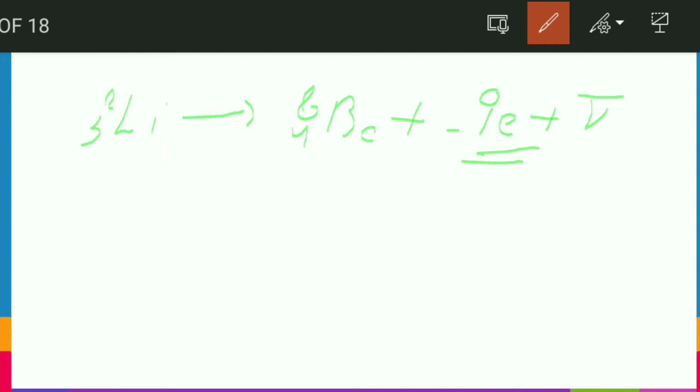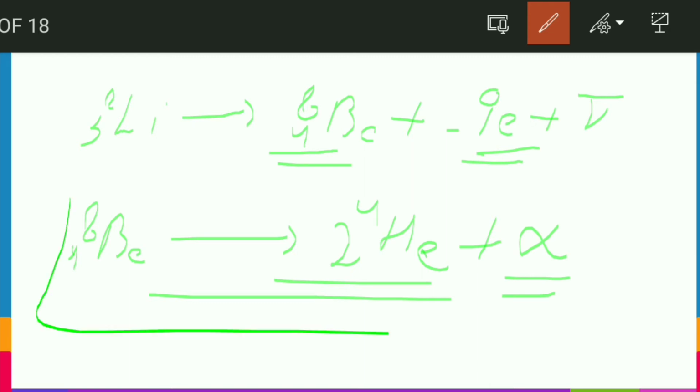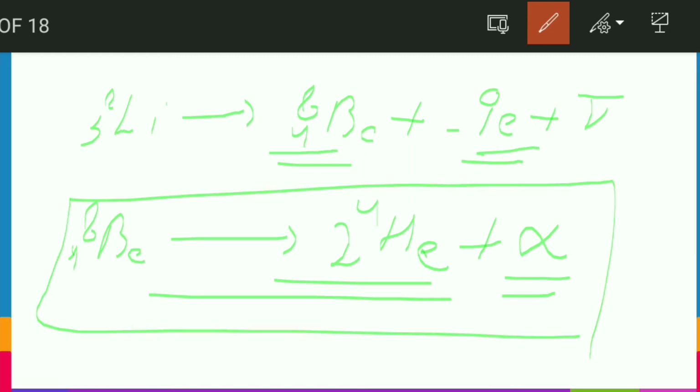Now one more thing: this is stable, but we can write one more equation for beryllium-8. It will also tend to break into 2 helium-4, releasing an alpha particle, and this equation will also be spontaneous and favorable, because when you calculate the binding energy of this equation you will get positive values. So friends, both our equations are satisfied. I hope this question is clear, so we can move to the next question.